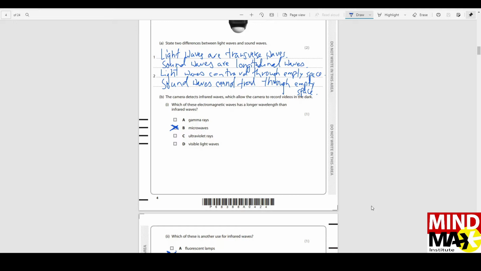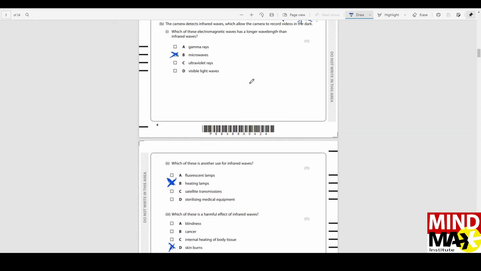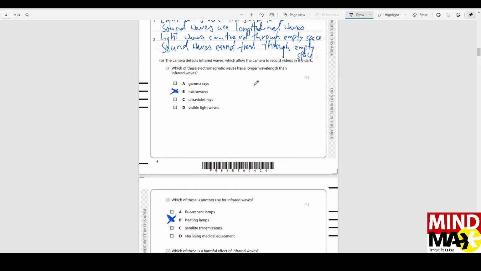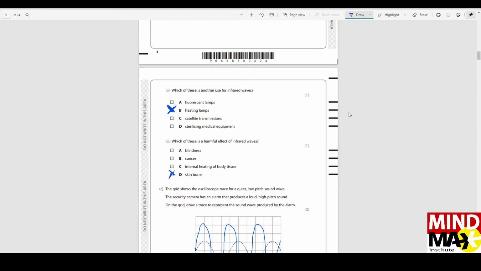Which of these electromagnetic waves has a longer wavelength than infrared waves? We have to refer to the electromagnetic spectrum, and from there we get to know that microwaves have a longer wavelength than infrared. Then, which of these is another use for infrared waves? They give one use, which is to see objects in the dark by doing infrared photography. The other use is heating lamps, because infrared is emitted by warm objects. So if you have heating lamps, that is what infrared is used for.